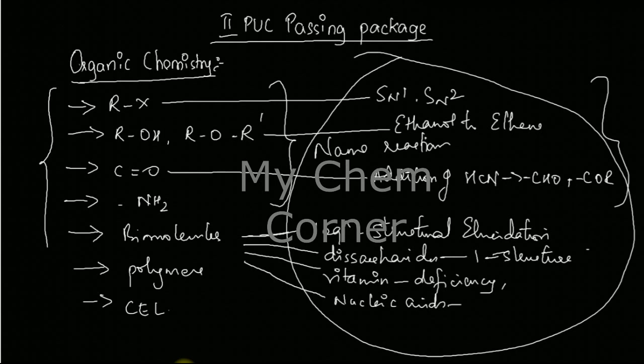I've done the passing package for the entire syllabus now, covering it in 3 different videos. The first video was physical chemistry, the second was inorganic, and the third is organic. Please go through these videos. Keep in mind that this is only for second PUC students, not for CBSE board students. That's why I've clearly mentioned it's a second PU passing package. At least learn the passing package. It will give you much more than passing marks.